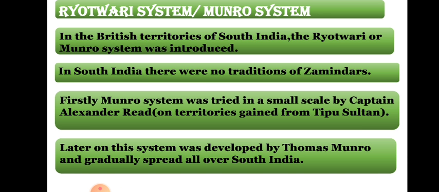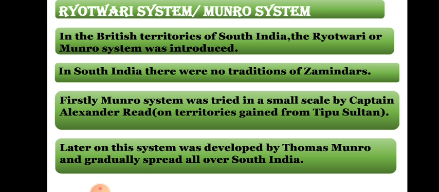Now we have another system that is known as the Ryotwari system or the Munro system. When I was explaining the first part of this video, I gave you some keywords, and in those keywords we learned about the ryots. The question arises, who were the ryots? Ryots were the farmers who were doing farming in the southern part of India. In South India, there was no provision of zamindars. Zamindars did not exist in South India.